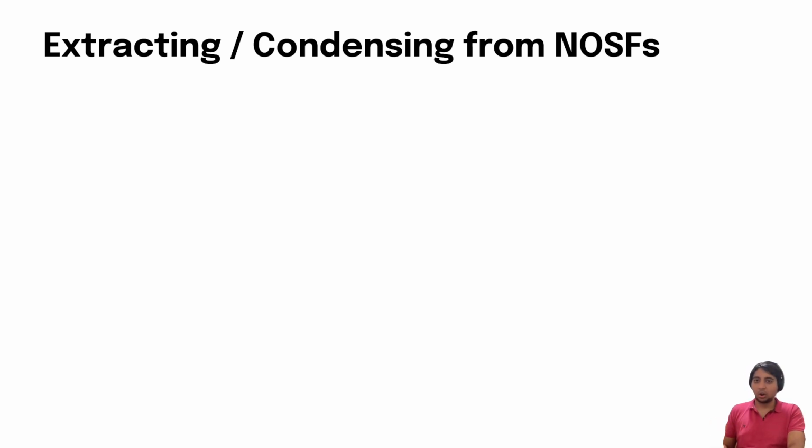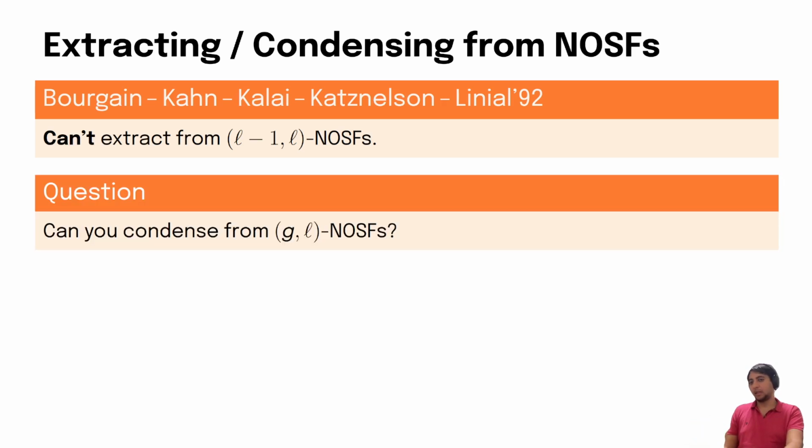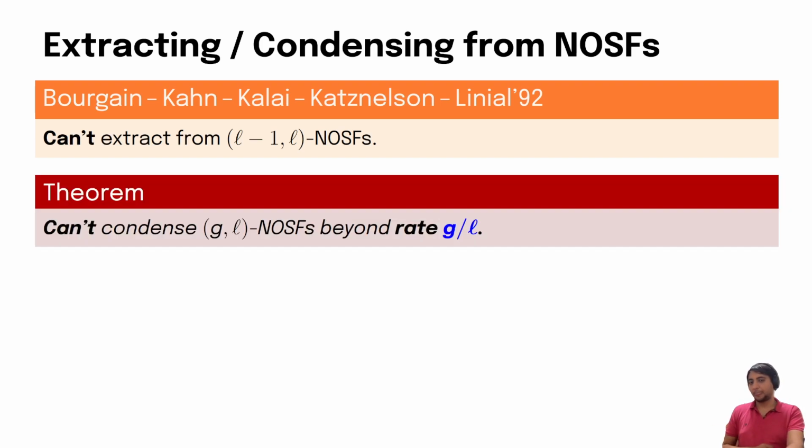So we can ask, what do we know about extracting or condensing from NOSF sources? Bourgain, Kahn, Kalai, Katznelson, and Linial showed that you cannot extract from NOSF sources even with one bad block. So then we ask, is it possible to condense from G out of L NOSF sources? And we show that it is not possible to non-trivially condense from these sources. So if you're given a G out of L NOSF source, you cannot condense beyond rate G over L.